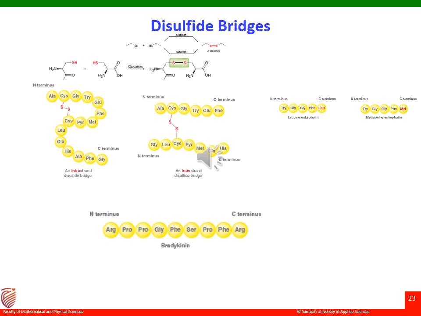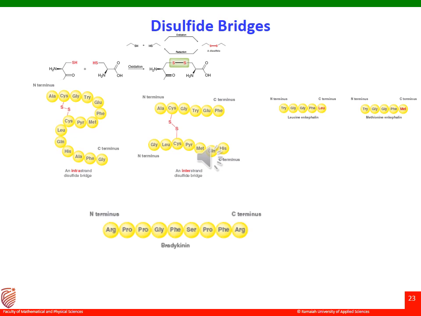Disulfide bridges. We see that two thiol groups can be joined via an oxidation process to form a disulfide. This formed disulfide can be reduced to obtain a thiol group, SH group. Now, of the 20 amino acids that are found in proteins, only cysteine contains a thiol group. As such, cysteine residues are uniquely capable of being joined to one another via disulfide bridges. Disulfide bridges are commonly observed between cysteine residues in the same strand or between cysteine residues of a different strand. So it can be between the same strand or between two different strands.